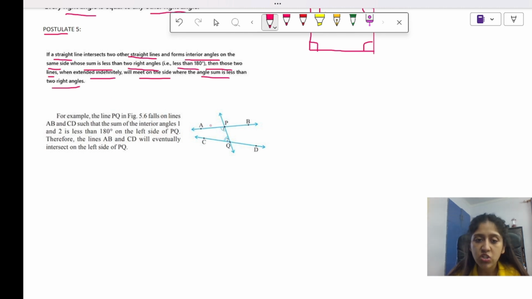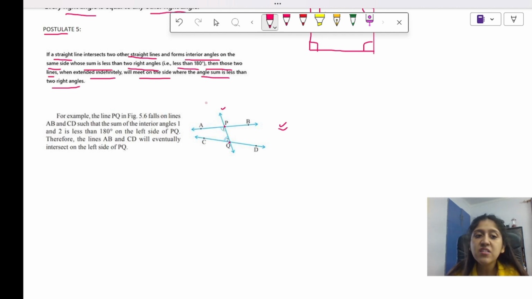Now let me explain what this means. Let us say this is the diagram. Okay, I have two straight lines, that is AB and CD. I have made a line PQ. The PQ line intersects AB and CD. What does intersect mean? It is joining them, it is cutting them at P and Q. So AB and CD, I have drawn a PQ line.